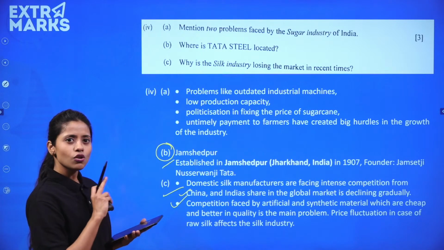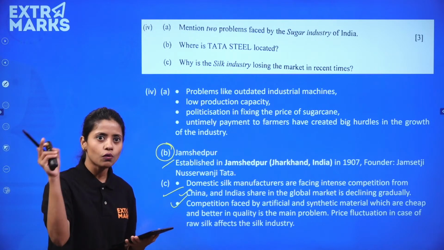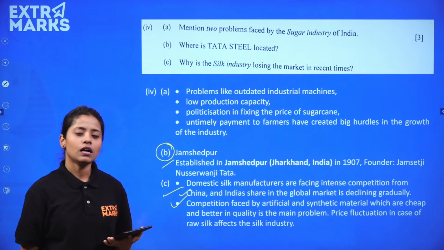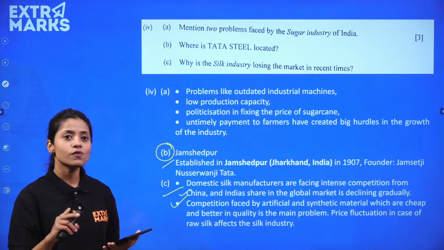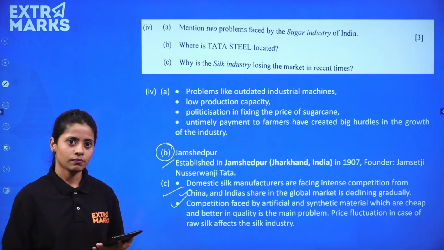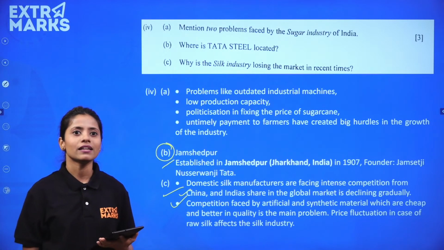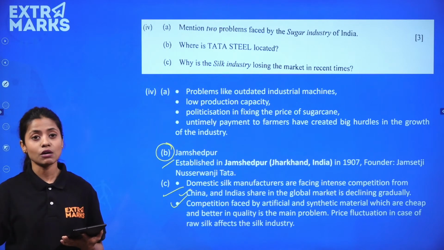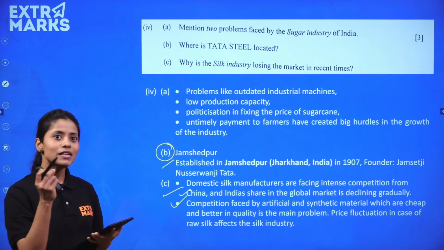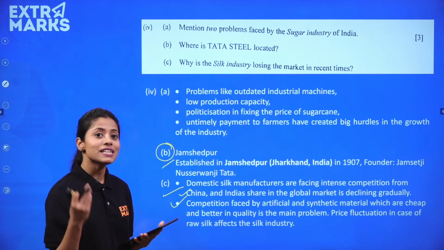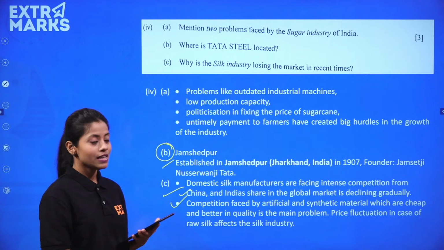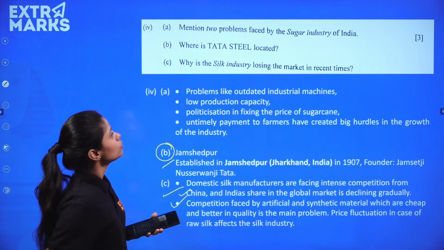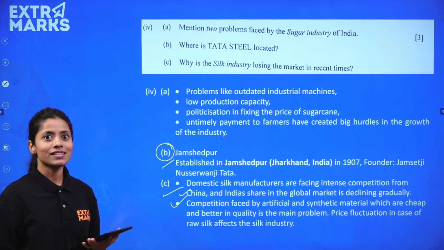And also there is a lot of price fluctuation. Even if you go from north to south and from west to east, in India as well, the prices of silk would vary from region to region. Somebody will give you a silk sari in 1,000 and somebody will give you in 2,500, more than 3,000, 5,000. So that also depends on the quality of the silk as well, but I'm just telling you that that's how the prices vary. That's how fluctuation has somehow contributed in losing the market essence in the recent time of silk.